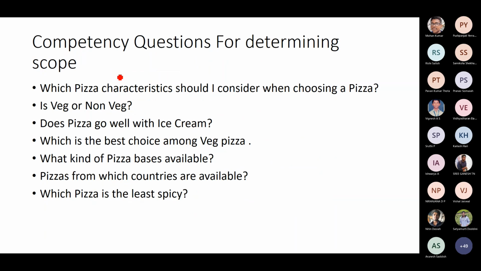Again, you should have a set of competency questions for determining the scope. So, which pizza characteristics should I consider when I'm choosing a pizza? Is it veg or non-veg? Does pizza go well with ice cream? Which is the best choice? If you have answers to all these questions, your ontology construction becomes easier.